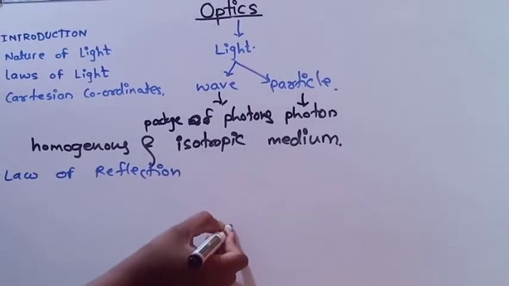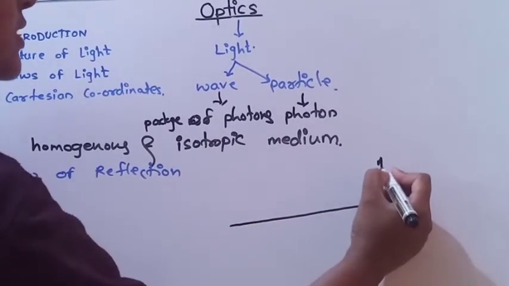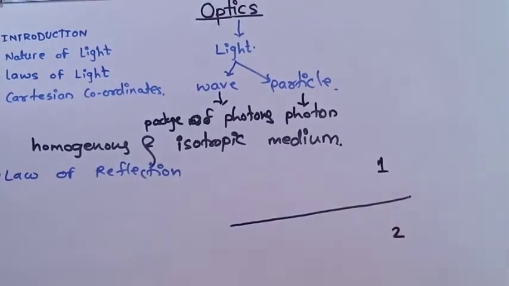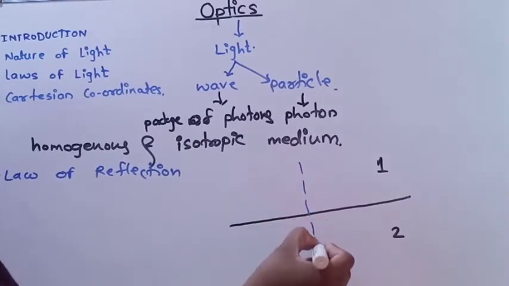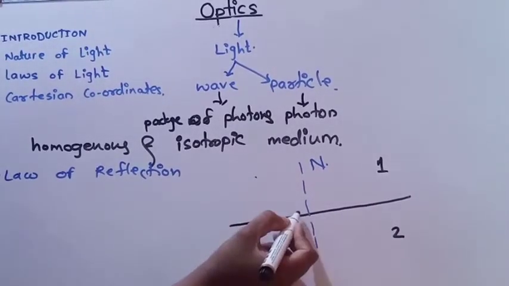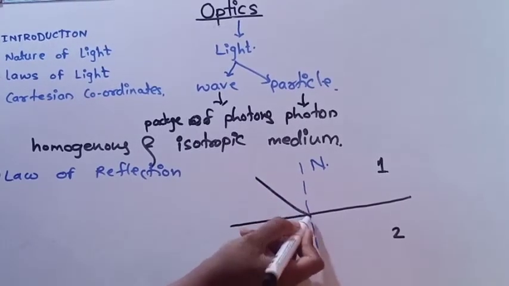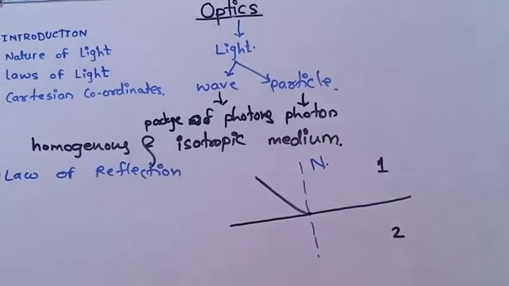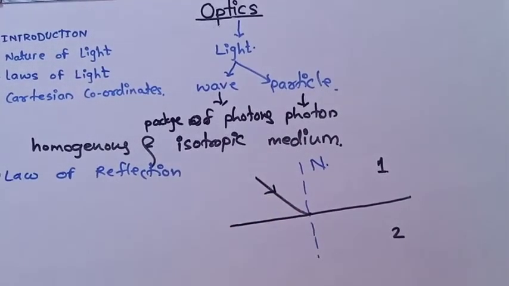See, there is an interface between two media. Here it is the first medium, there it is the second medium. Then the perpendicular drawn to this interface is called the normal. We know that. Then we have to incident a light on this interface of two media in such a way that it is incident at a point where the normal intersects that interface. This ray is called the ray of incidence.